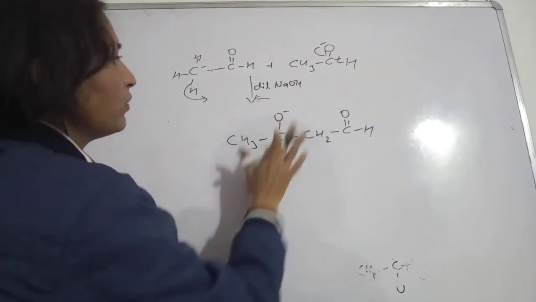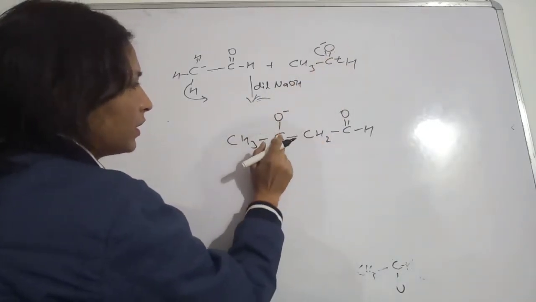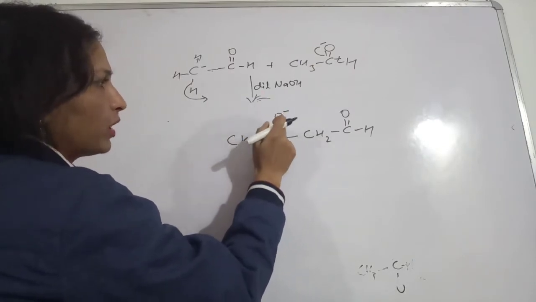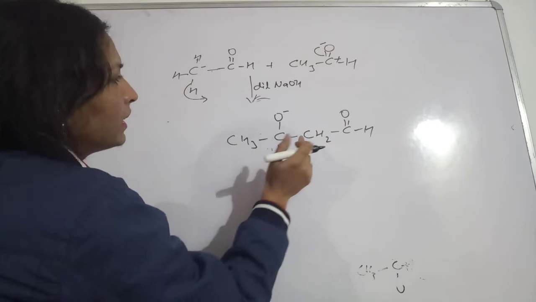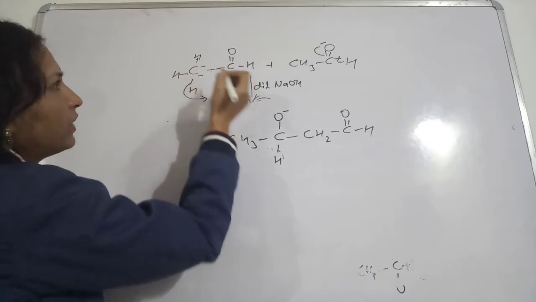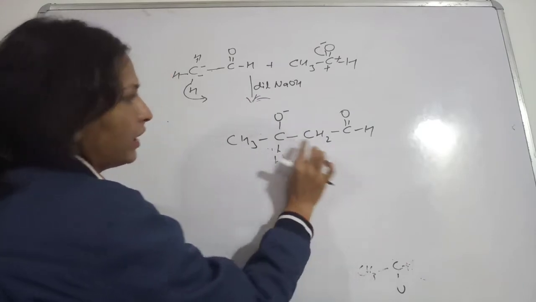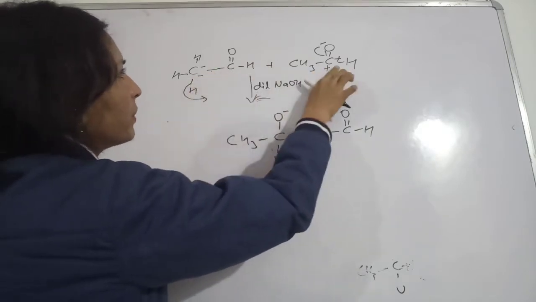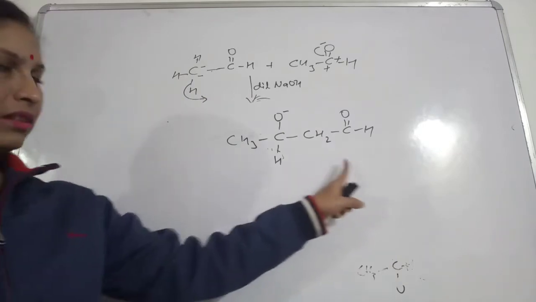So here, the same thing as what we did. This one we wrote first, CH3C. This double bond, this carbon was making with oxygen, one bond has been broken, and then oxygen is acquiring a negative charge. So this one we wrote first, and then this carbon, I told you that this is having the negative charge and this one will have positive charge, so they will make a bond with each other. So I wrote it like this, and then I wrote this bond was made here, and then CHO will remain as it is, like this.